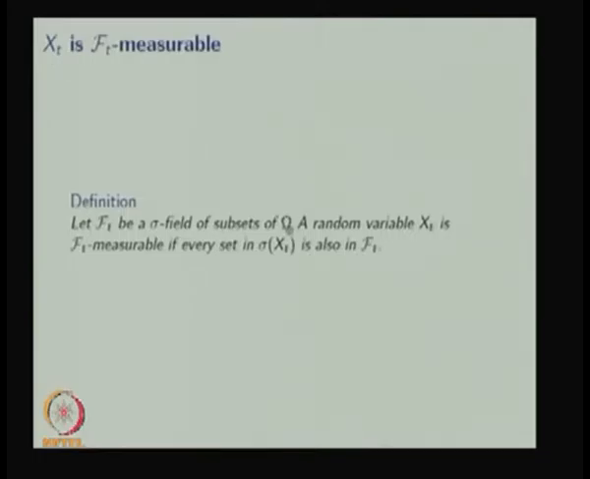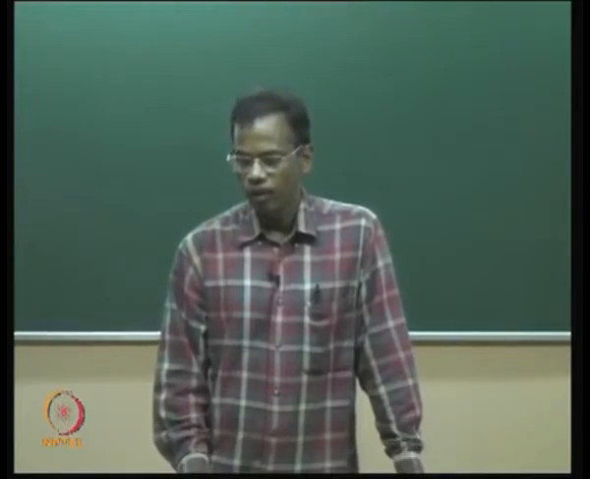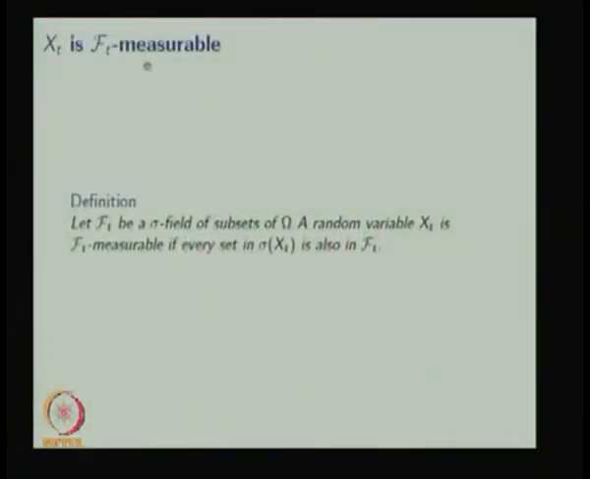We have a non-empty set omega, that is a collection of possible outcomes, and we have created the sigma field on omega. The random variable X_t is said to be F_t measurable if every set in the sigma field generated by the random variable X_t is also in F_t. If this condition is satisfied, then this random variable is called F_t measurable.